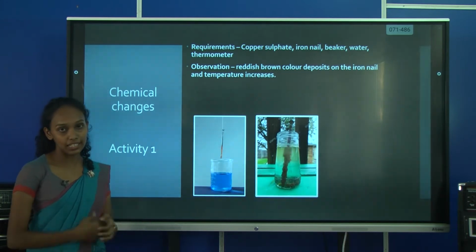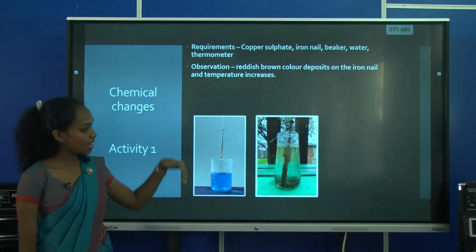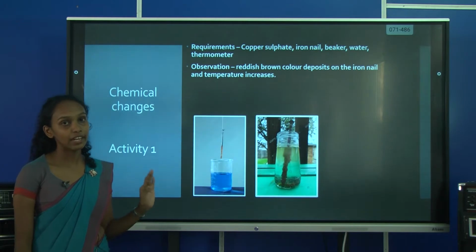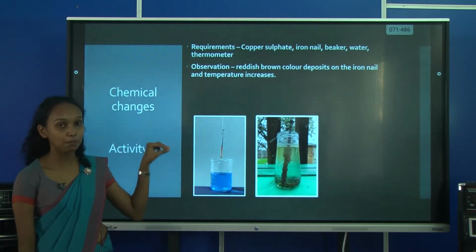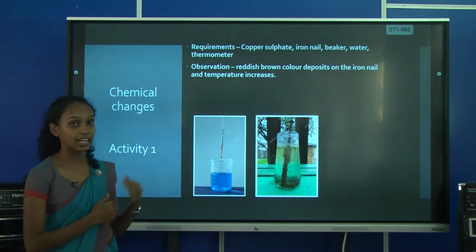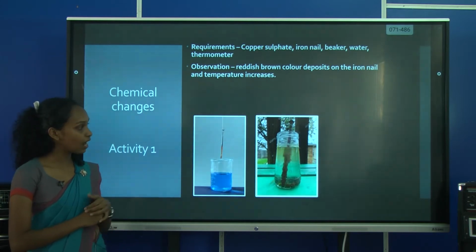Copper sulfate is a light blue color solution. When we put the iron nail into it, the solution turns reddish brown in color, and a reddish brown substance gets deposited on the nail. So after this reaction, we can see some changes, a color change. There is a color change here.